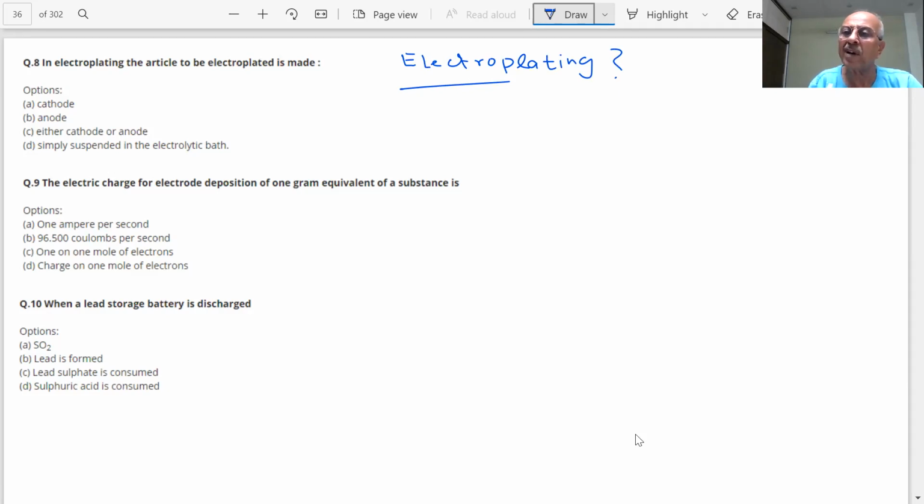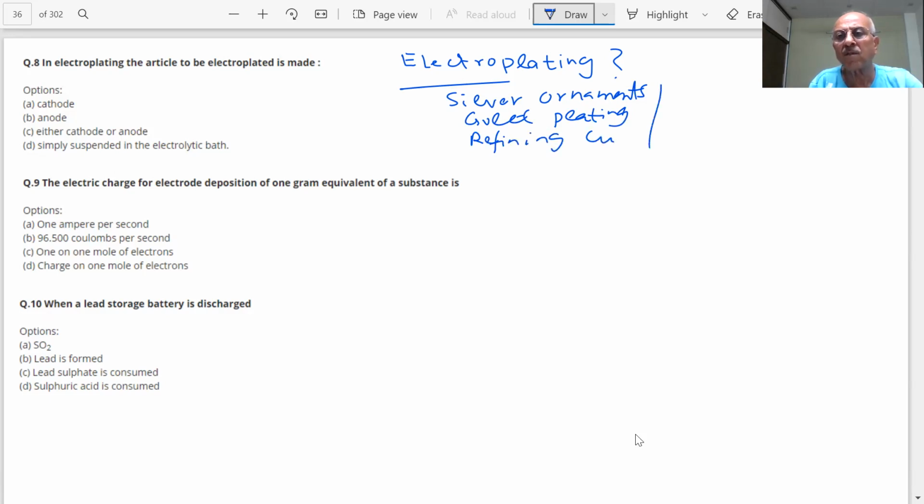You have seen silver plating, silver ornaments, gold plating. You have seen the refining of copper. Electroplating is done for so many things, students. It is not only the prevention of rusting of iron.